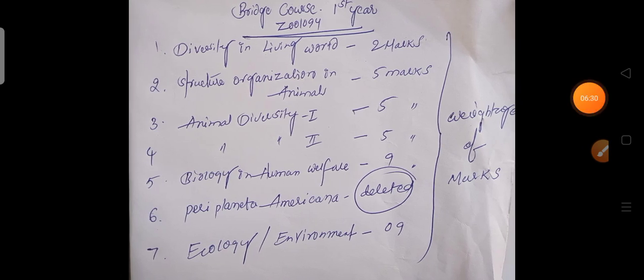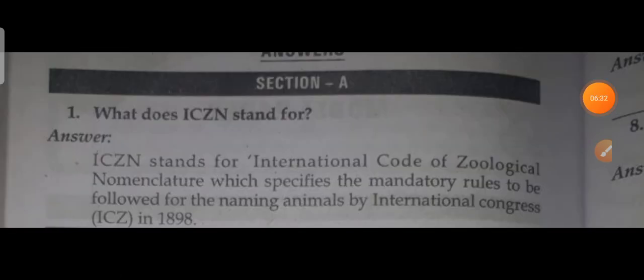Okay, next. I have already shown the model question paper. The first question is what does ICZN stand for? ICZN stands for International Code of Zoological Nomenclature, which specifies the mandatory rules to be followed for naming animals, adopted by the International Congress in 1898. This is a very important question, it has been repeated many times. I for International, C for Code, Z for Zoological, and N for Nomenclature.